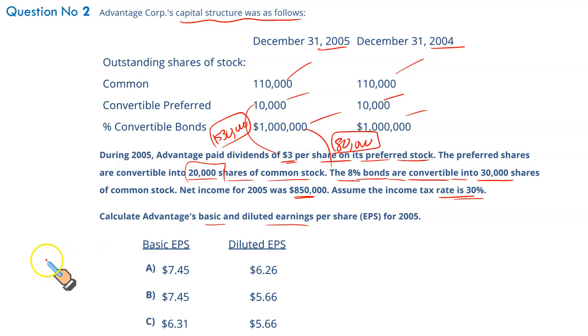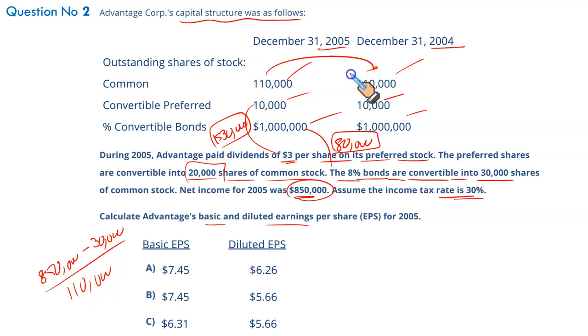How do we calculate the basic earnings per share? IACS. IACS is the income attributable or available to the common stockholders. For that we take 850, and from this we deduct the preferred stock dividend and simply divide it with the weighted average number of shares, which is 110, because the numbers remain the same. So 850 less 30, 820 divided by 110 gives you 7.45. This is your basic earnings per share. So if you just want to guess, it's going to be A or B. In order to get the exact result, we need to calculate the diluted earnings per share.